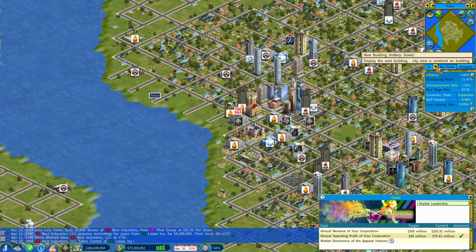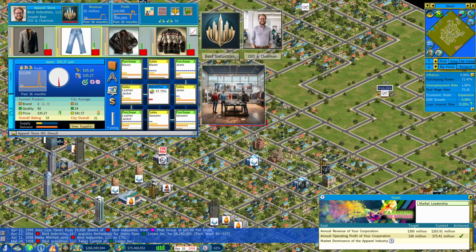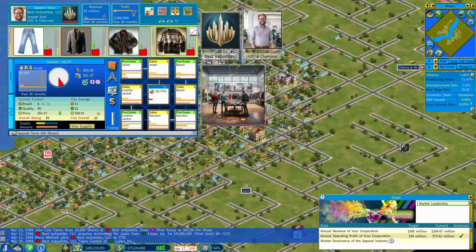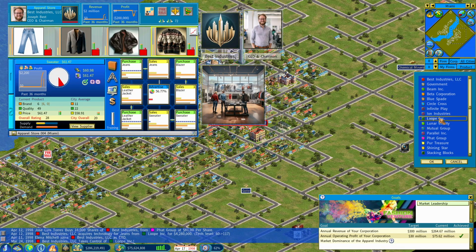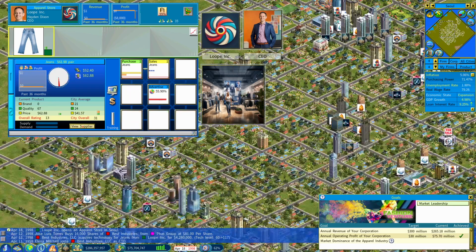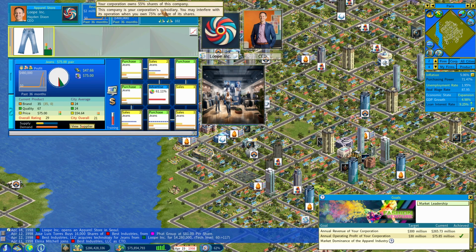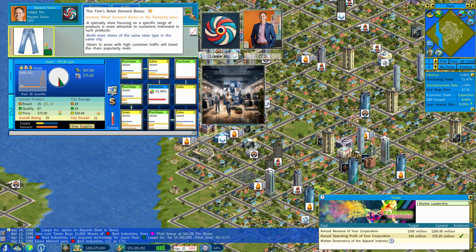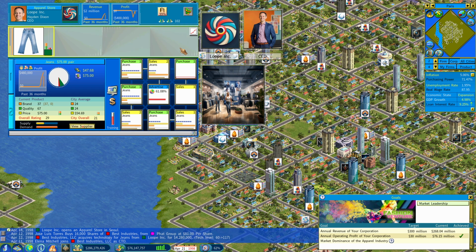Like, so if I go to my firms, this is all best industries. So Corp Loop. So these are Loop. So your corporation owns 50%. This company is your corporation's subsidiary. You may interfere with its operation when you own 75%. Huh. Whoa, what's this? Increase retail demand bonus following a specialty store. Oh, it's a specialty store thing. Yeah, I want you out of there, buddy.